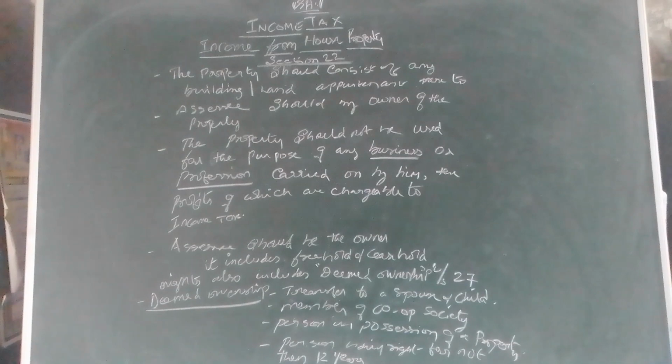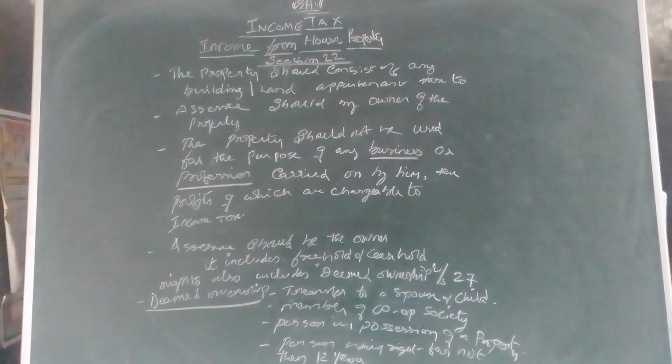Next important chapter in income tax, we are going to discuss house property income. Actually, this is the second head of income in income tax. The first one is computation of salary income. Second head, head in the sense heads of income, not our chapter heading. This is heads of income. In this, we are going to calculate the income from house property.